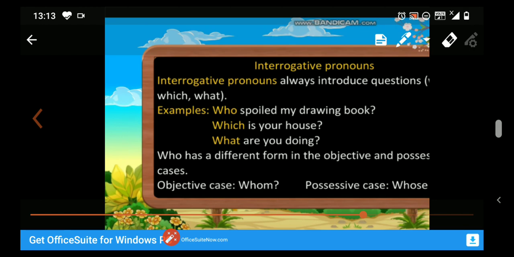We always use which for animals and for the things without life. And what interrogative pronoun is used for things only? So who, whose, whom for persons, which for animals and things without life, and what for only things.